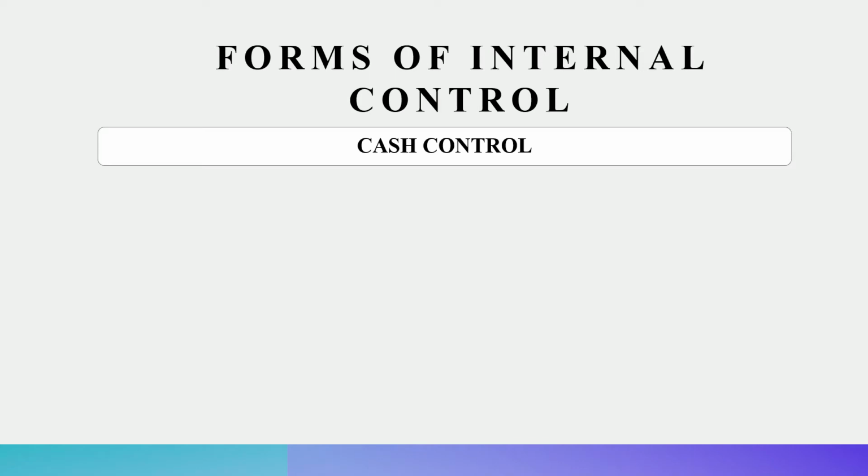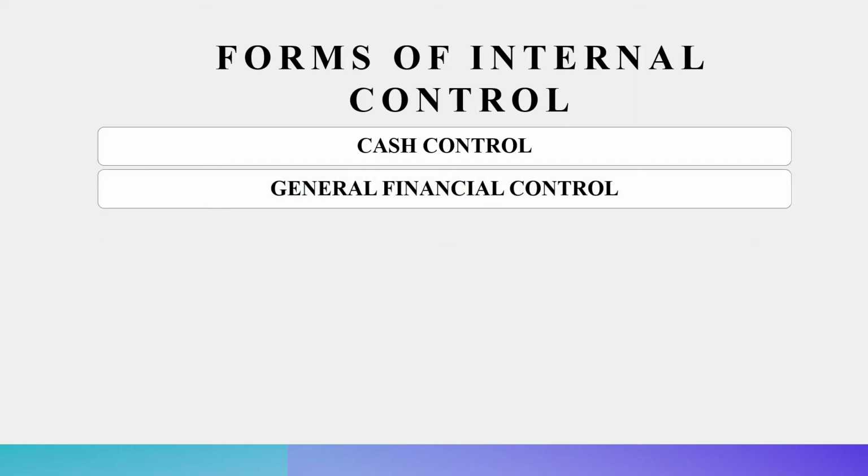Now, how can cash control be executed? Under the internal control system, when we talk about cash control, all the employees who are dealing with cash should be given proper written orders on how they have to deal with cash, so that there is no situation of any kind of embezzlement in the organization.